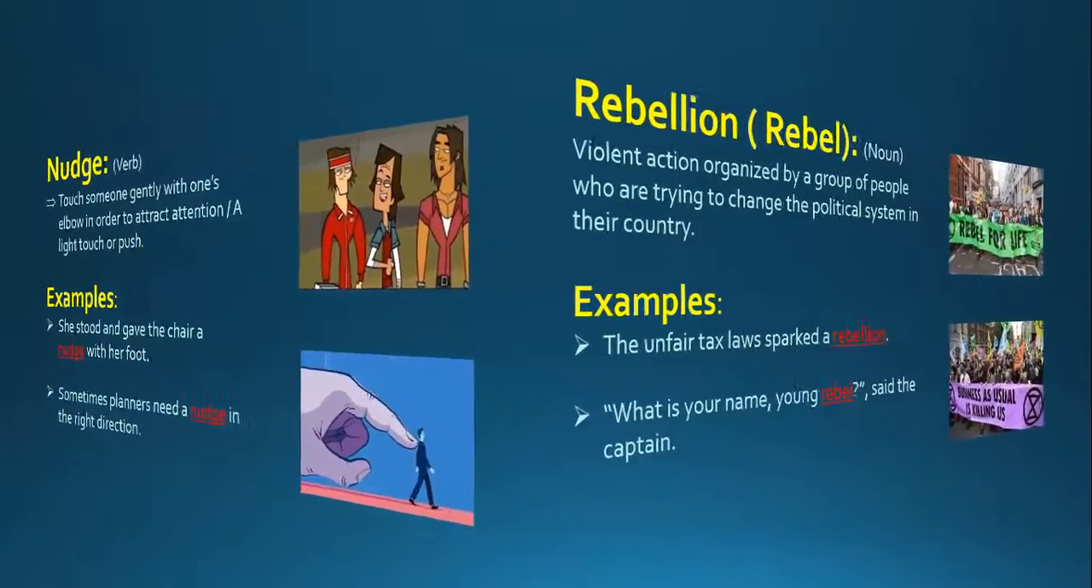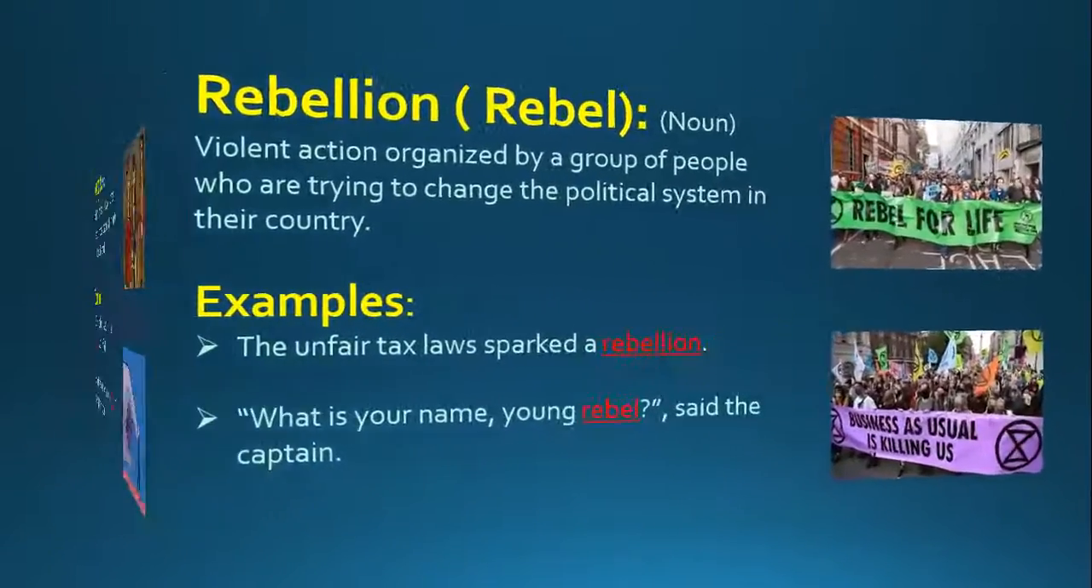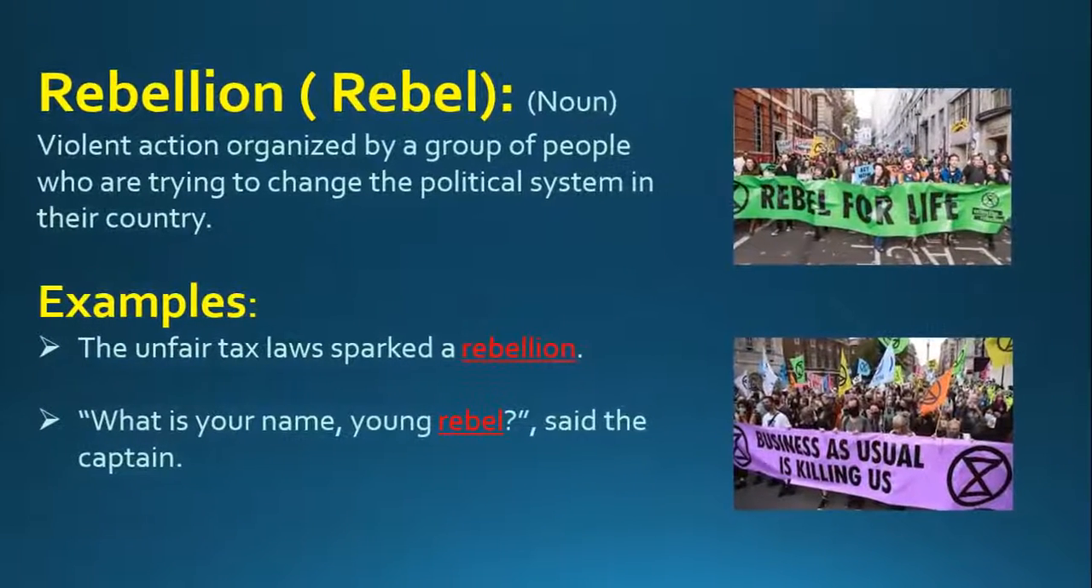Rebellion. Rebellion is a noun which means violent action organized by a group of people who are trying to change the political system in their country. If the government wants to implement any law or tax and people are against that law, they rebel against the law. So they rebel against the government. Example sentences are: The unfair tax laws sparked a rebellion. Another example is: What is your name, young rebel? said the captain.